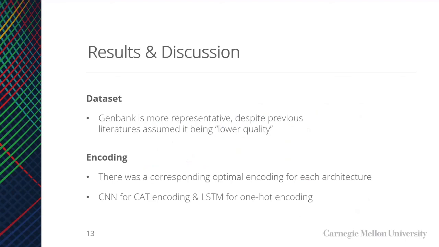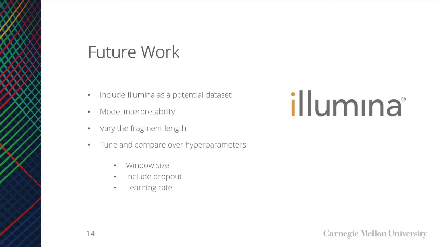To emphasize the findings, we found that GenBank is more representative than RefSeq in taxonomic classification, and each model architecture has a corresponding optimal encoding. In the future, we can try to include Illumina, PacBio, or Oxford Nanopore sequencing simulated dataset as a potential dataset for training.